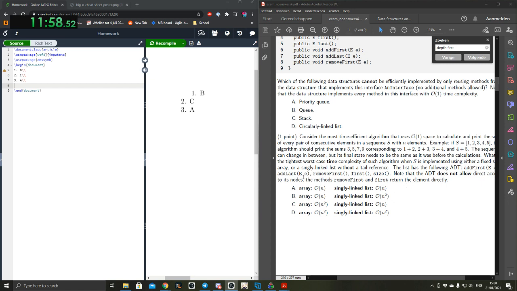Oh wait, you can add first and add last as well, right? I mean, if we are allowed to keep reference to the previous element, it should be O(n), because you start with the first, you keep it, you see the next, you print the sum, you move the previous one. Yeah, I am pretty certain it would be big O of n, because you have add first, add last, and remove first. So you can remove the first one, then add that element to the end, then look at the first, add it to the one you just removed, and then repeat that.